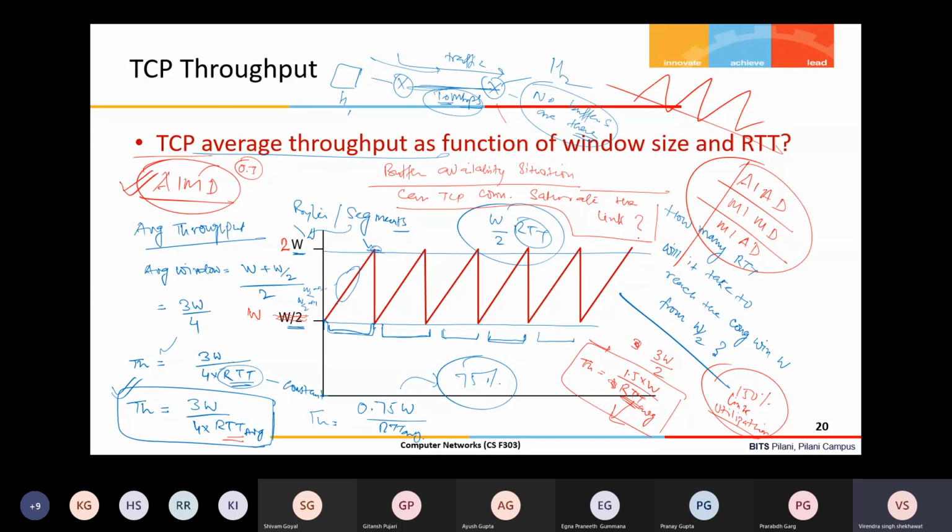Then we'll do other subsequent things like talk about the fairness of TCP and throughput calculation in terms of more parameters. Right now, just window size and RTT are parameters. Let us say I consider loss rate also. Then in terms of the loss rate, what will be the throughput? That formula we will derive in tomorrow's class. Thank you.